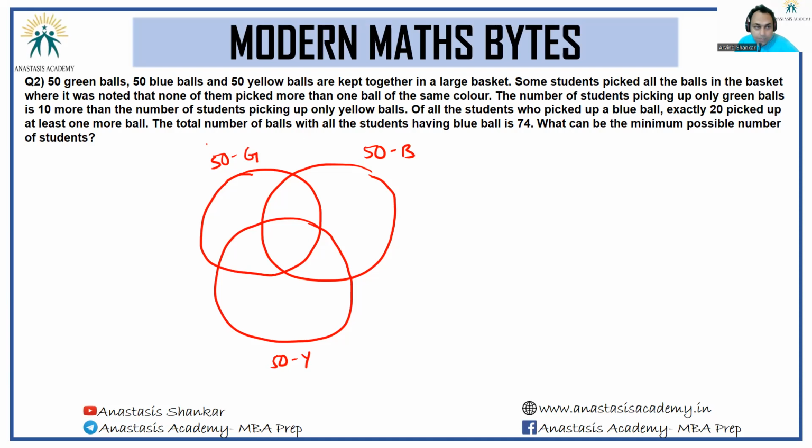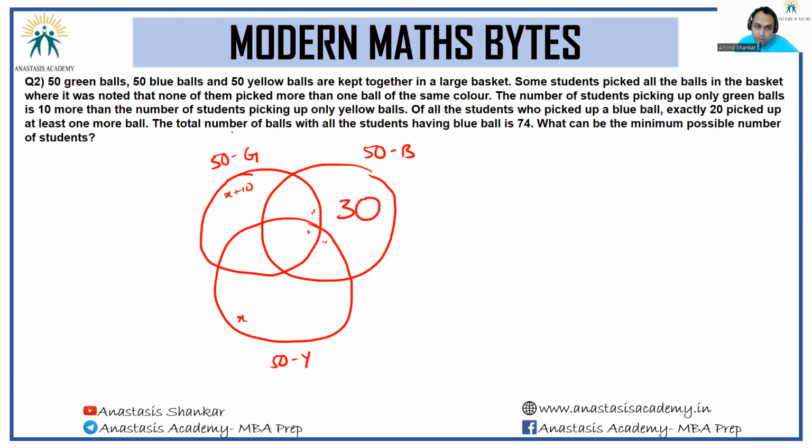The number of students picking up only green balls is 10 more than the number of students picking up only yellow balls. Okay, so if yellow is x, green is x plus 10. Of the students who picked up a blue ball, exactly 20 picked up at least one more ball. So these three regions here add up to 20. Given that blue entirely is 50, this is 30. This region here is 30.